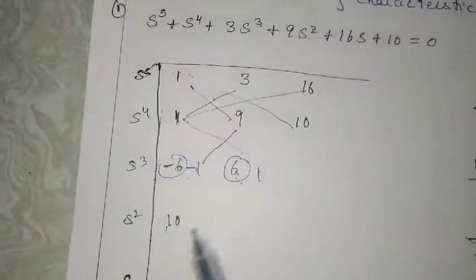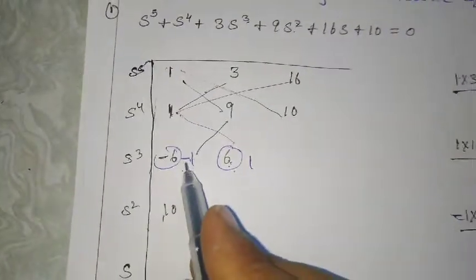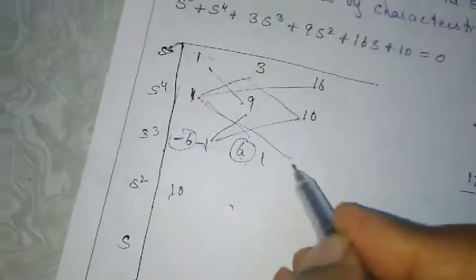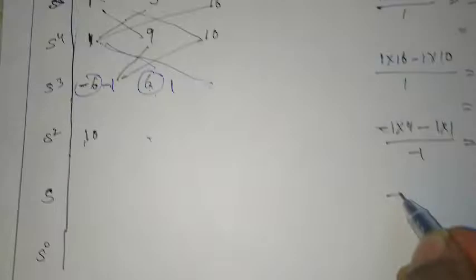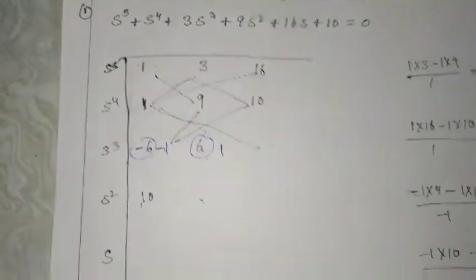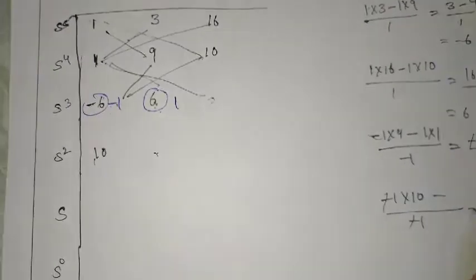I'll get 10 here. Okay, so next I have to find this term, that is minus 1 into 10 minus, here nothing is there, so 0. So I'll get minus 1 into 10 minus nothing is there, divided by minus 1, minus gets cancelled. I'll get 10.